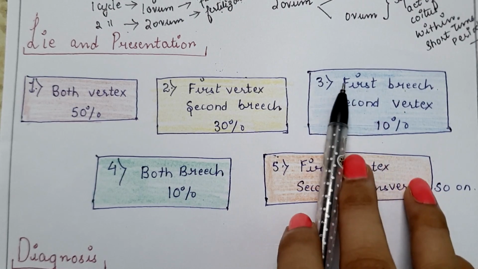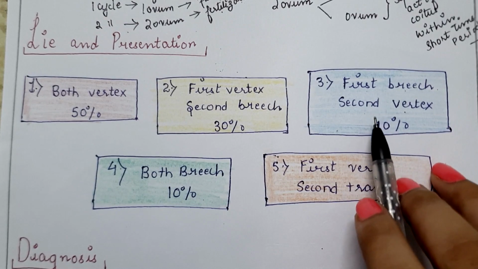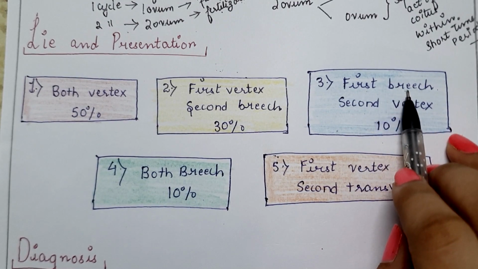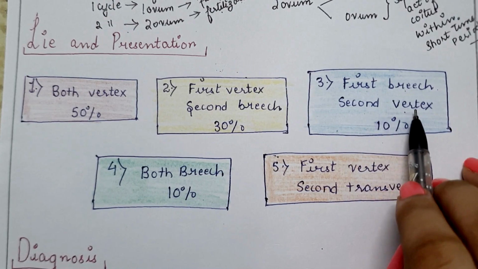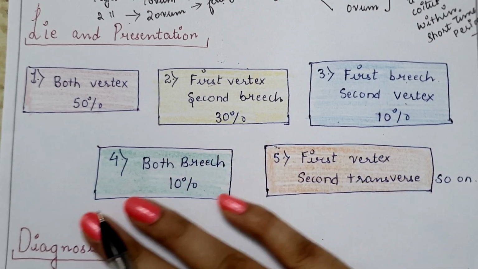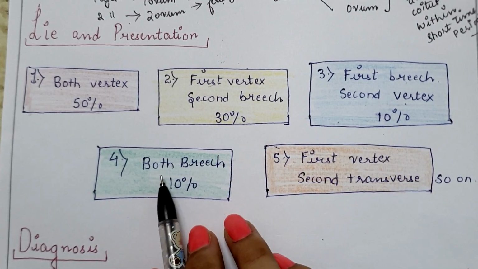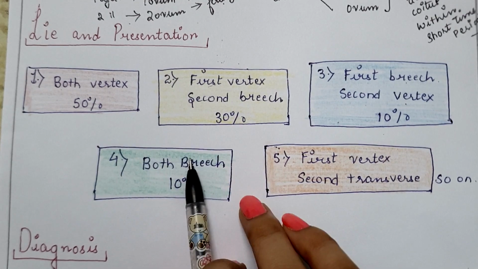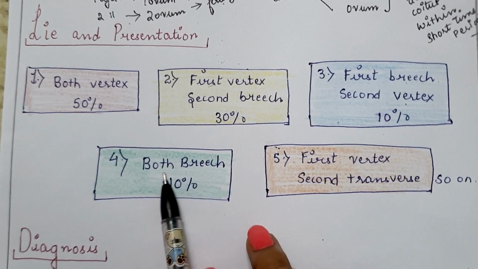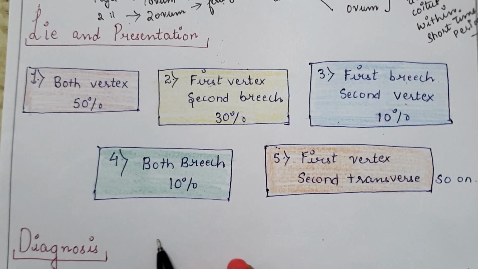In the third type, the lie of both babies is longitudinal, but the presentation of the first baby is breech and the second baby is having vertex presentation. So the chance of this lie and presentation is 10%. Fourth one is both the babies having longitudinal lie, but the presentation is breech among 10% of cases.